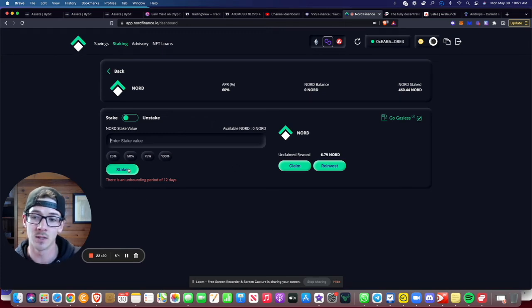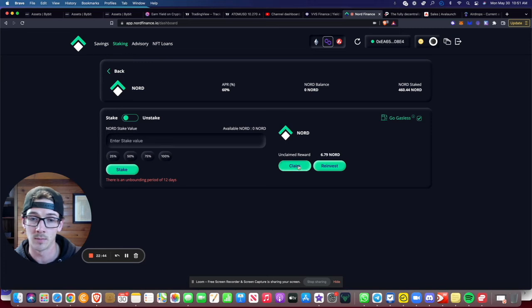Because there is this unbonding period of 12 days, I wouldn't be able to take it out and sell it right away if there was a big run up. So I do want to have some Nord in my wallet just to make sure that I can exchange it and sell it if we do go on a run, so I can take some profits. I still want to stake some for the remainder of this bear market, but this is kind of what I've decided to do right now.